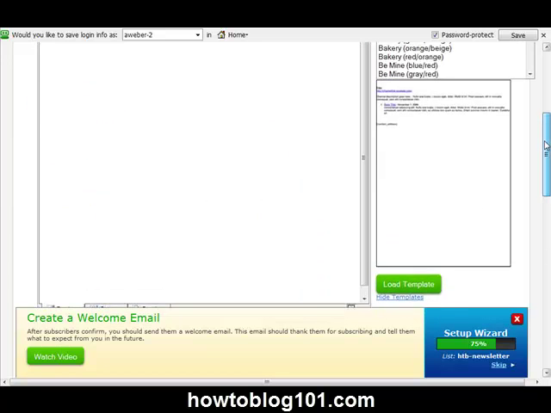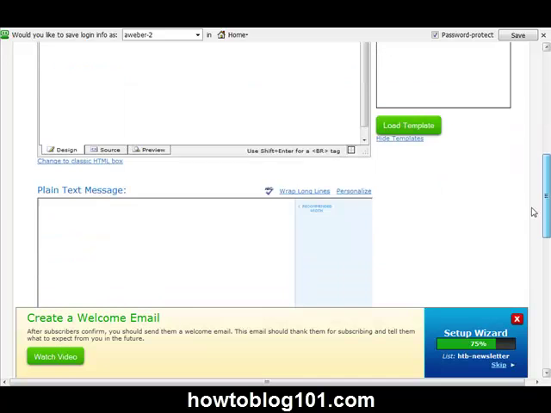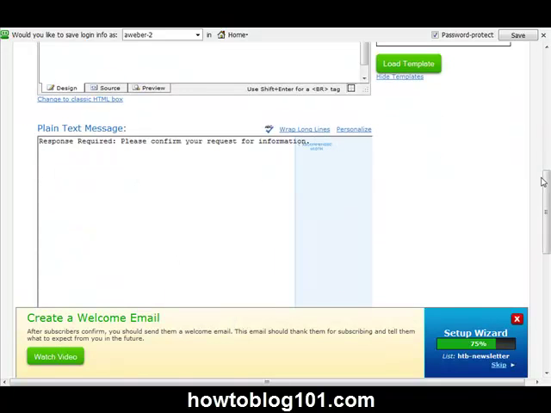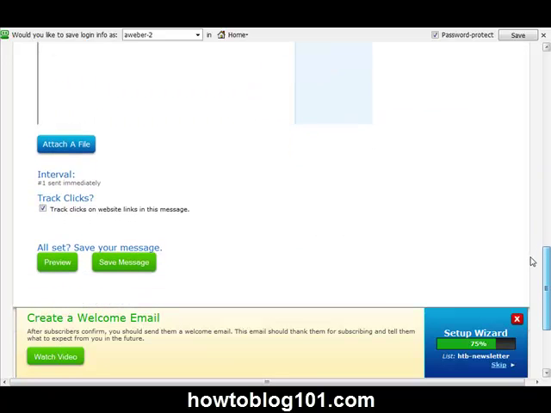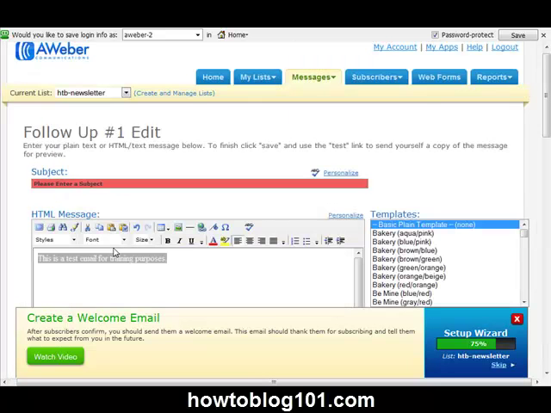So you would simply copy the message, scroll down, and paste the message. And now you're good to go. We won't get into attaching files right now. That's a little bit advanced, and we're not going to get into tracking clicks or anything. So I'm going to uncheck that for now. And I'm just going to simply click on Save Message.